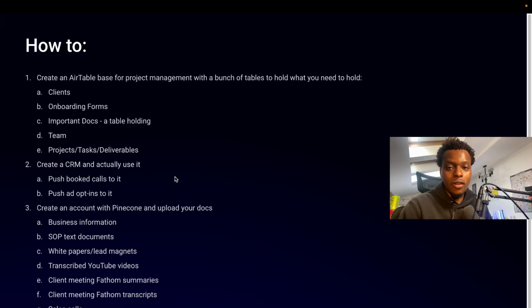Then create a CRM and actually use it. So you want to generate, I like Close. Close CRM is really good. It's really clean. It's really neat. And it's perfect for sales. You want to push your booked calls over to it. You want to push your ad opt-ins to it.